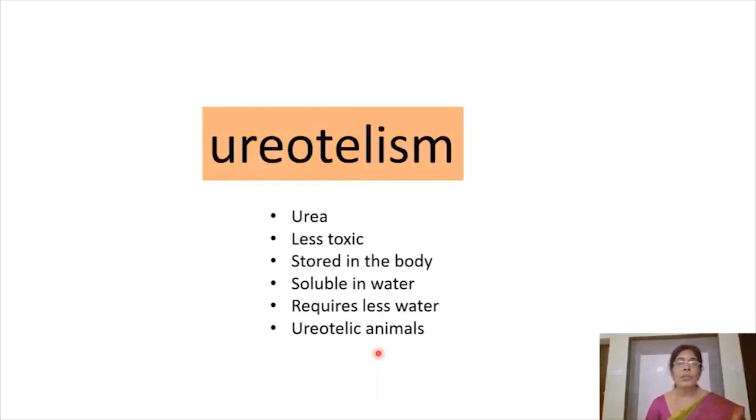Next come to ureotelism. Here, urea is the chief nitrogenous waste eliminated, and urea is less toxic, 1,00,000 times less toxic when compared to ammonia. As it is less toxic, it can be stored in the body for longer periods. It is less soluble in water, and it requires lesser quantities of water for elimination when compared to ammonia. And the animals which excrete in the form of urea are known as ureotelic animals.